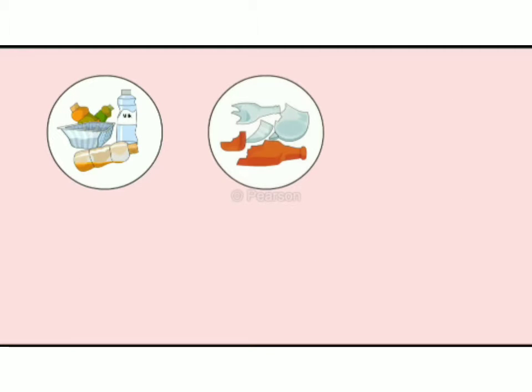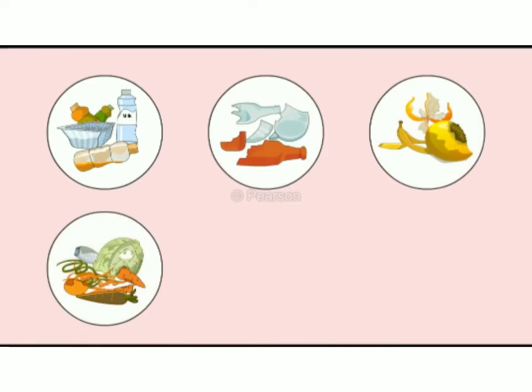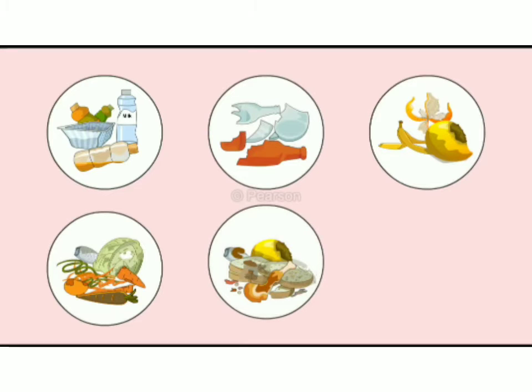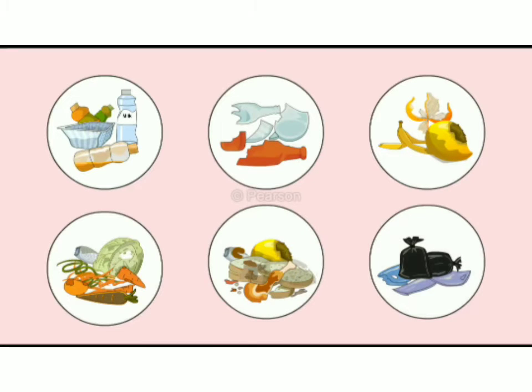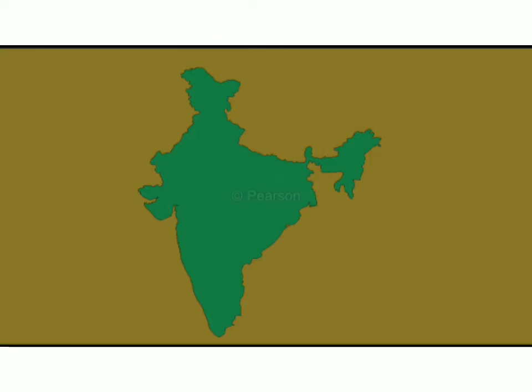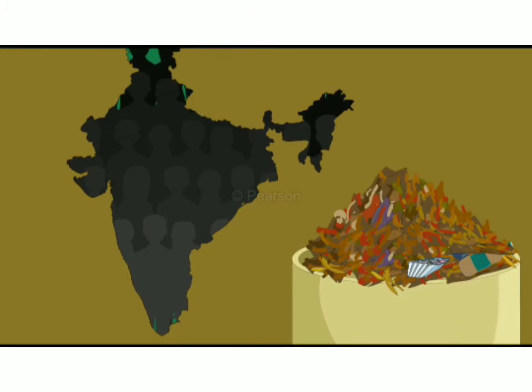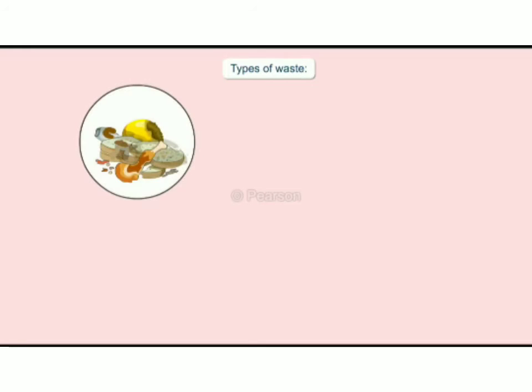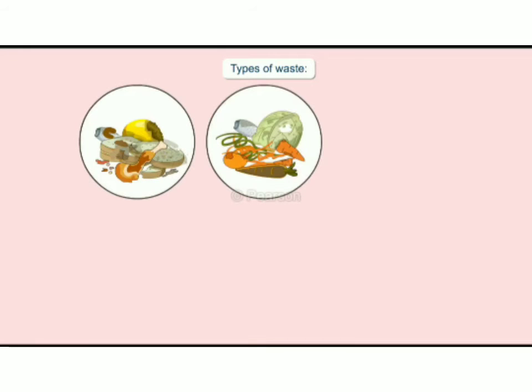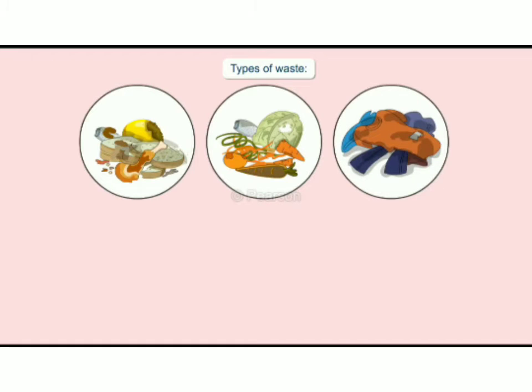Different types of waste, like plastic bottles, mirrors, fruit peels, plant products, and polythene bags, create waste. As the population increases, the waste also increases along with it. So waste is actually of two types: biodegradable and non-biodegradable.